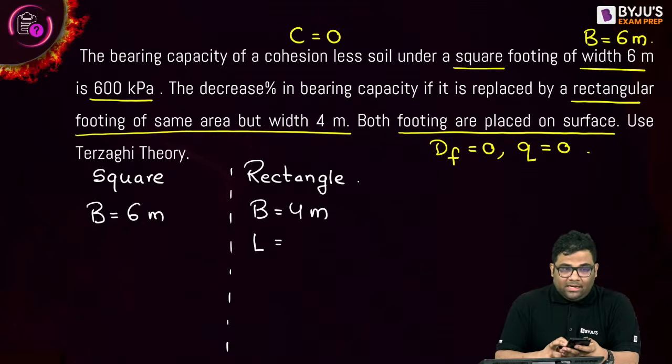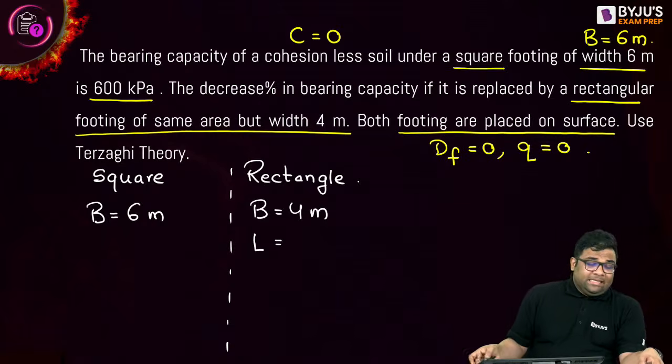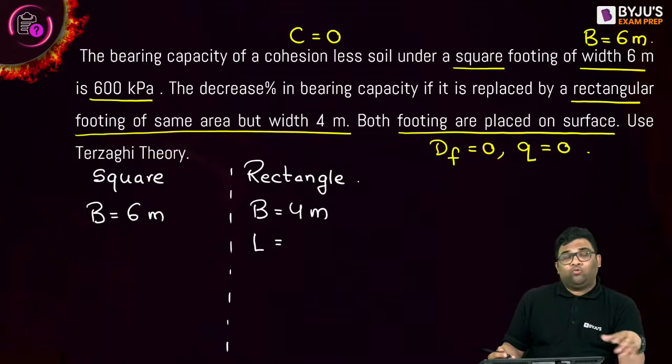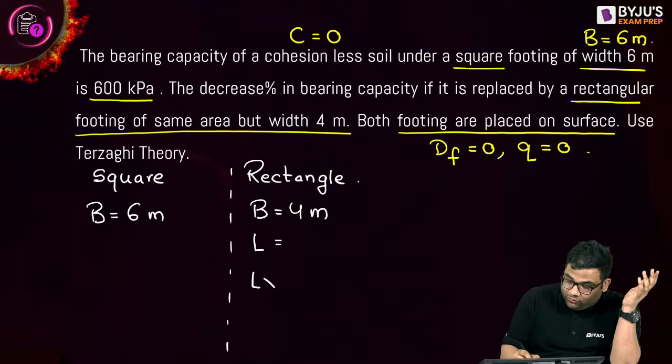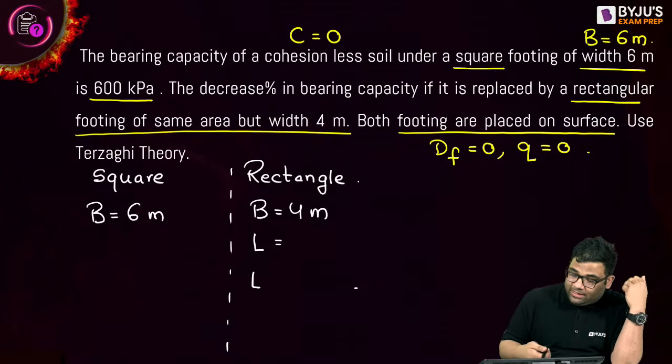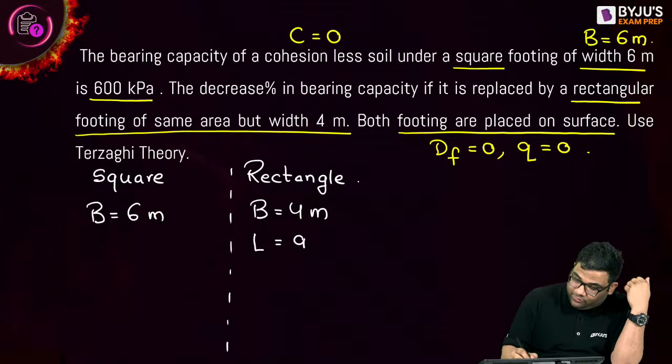Very good. So it's the same area. Now the square area will be B square, 36. So length into width will be 36, and the width is 4 meter, so length becomes 9 meter. Okay, very good.